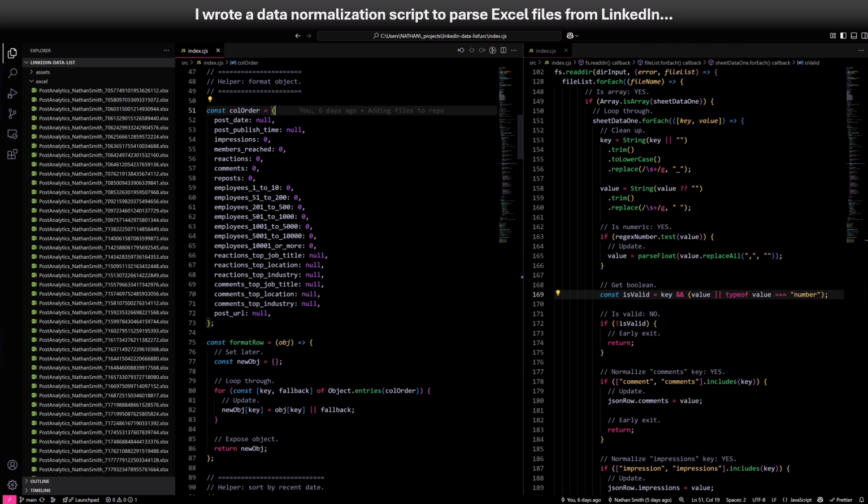This is a screenshot of my Node script. It ingests multiple Excel files, normalizes their headers and data, and outputs the results as a logically formatted spreadsheet.